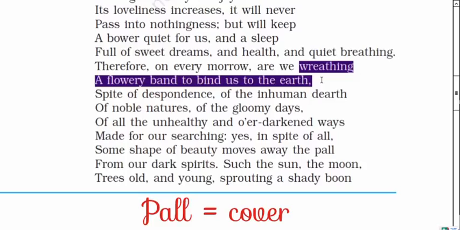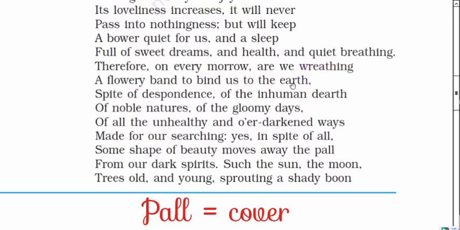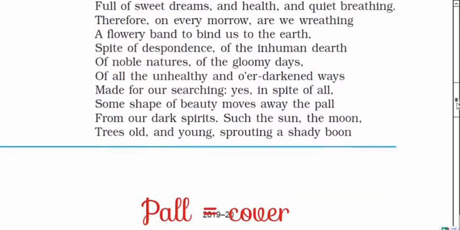Okay, sorry, we will start here. In this stanza, the poet is talking about the beautiful things. Beautiful things can remove the darkness, the unpleasantness, and the sadness, tension and worry of a person. The beautiful things may be the sun, the moon, the trees, old and young, sprouting a shadow boon. They are providing a shady boon, boon meaning a blessing.